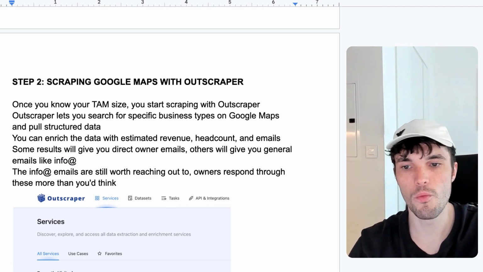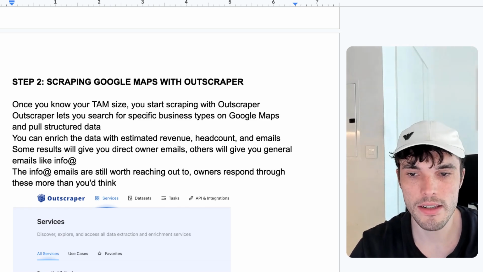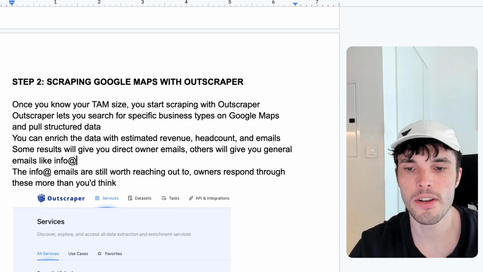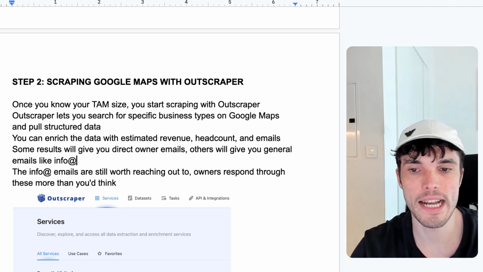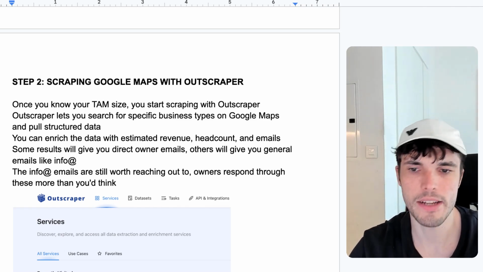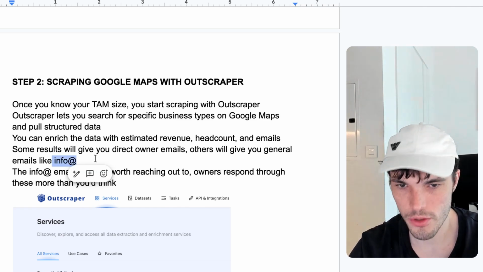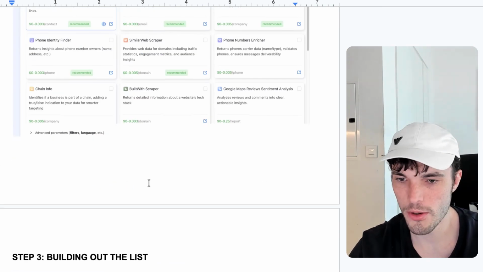Now, I would actually still recommend that you reach out to people, even if it's an info at email, because in so many cases, and this is what our data suggests, you can actually reach the owner through an info at email, and this is getting a lot less outreach than the owner's direct email typically. So this is a sort of a hack that you can use, and is very effective to do this. So this is basically the first step here with Outscraper.